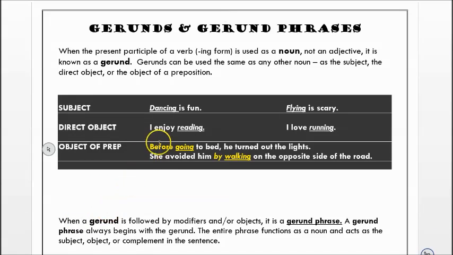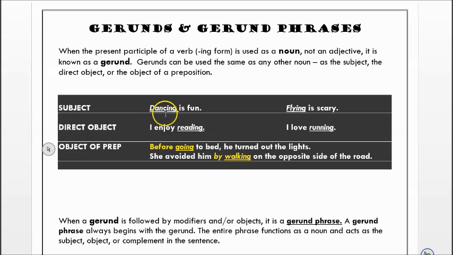The next group of phrases we're going to look at are called gerund phrases. Whenever you use the present participle of a verb, that's that -ing form again, as a noun, not as an adjective — a participle phrase is an adjective, but when you're using it as a noun, it's known as a gerund. They are used the same way as any other noun. They can be the subject of your sentence, the direct object, or the object of a preposition.